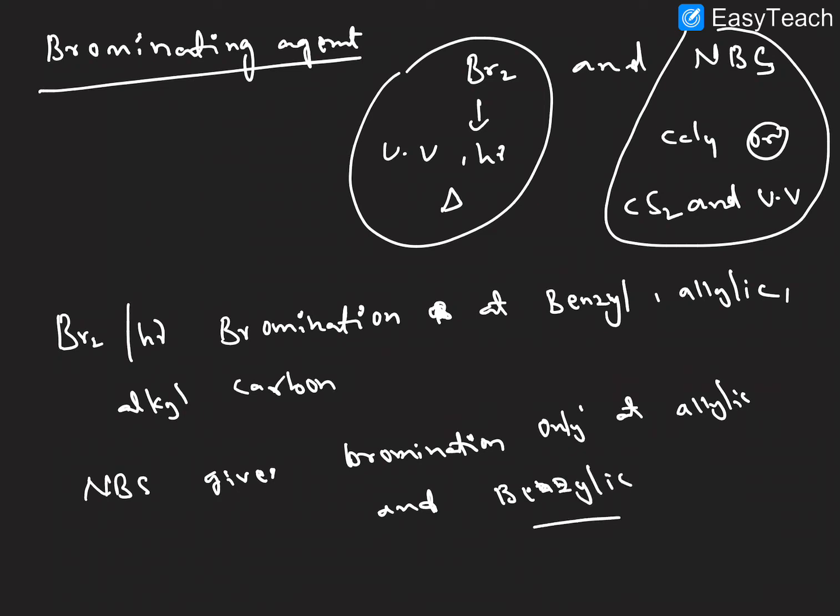Benzylic position, right? So NBS gives the allylic position and benzylic position only, and here this gives the alkyl position, benzyl position and allylic position, right? We will discuss some examples here.